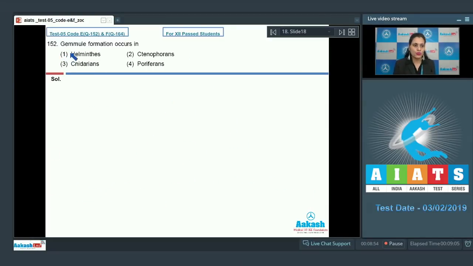Question number 152. Gemule formation occurs in, and options are helminthes, ctenophorans, cnidarians and poriferans.